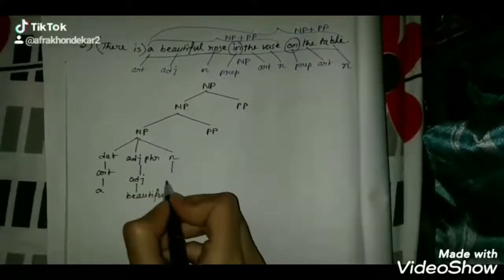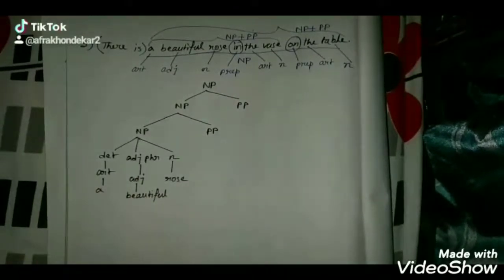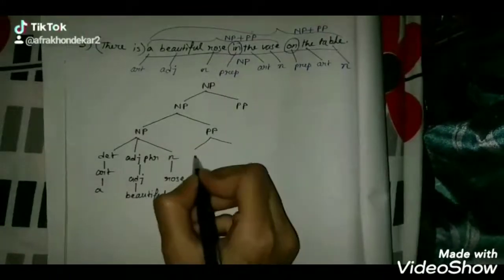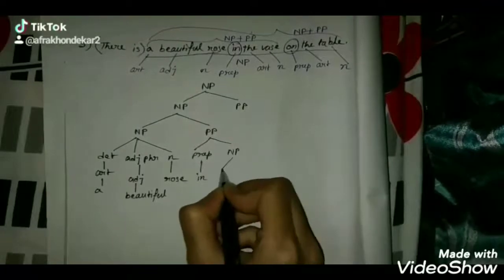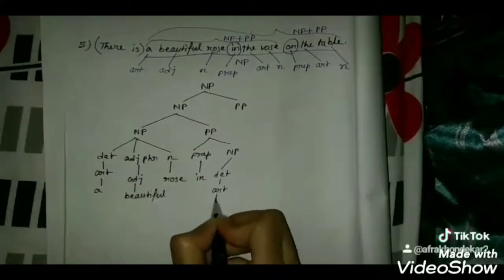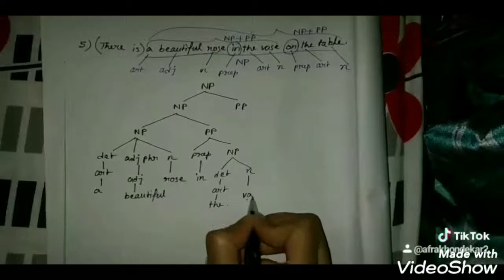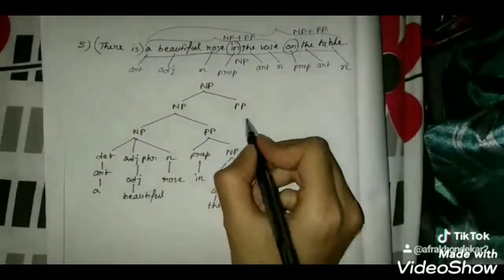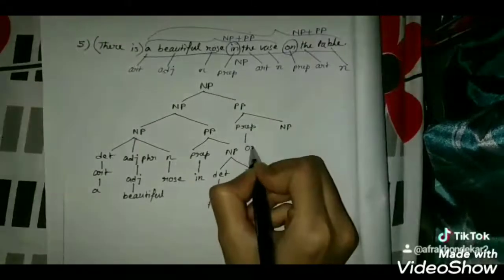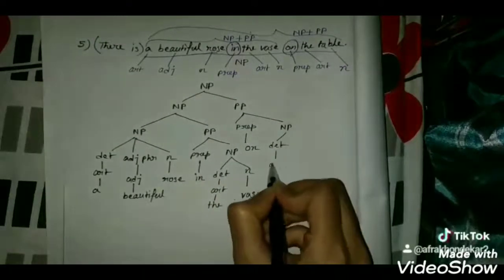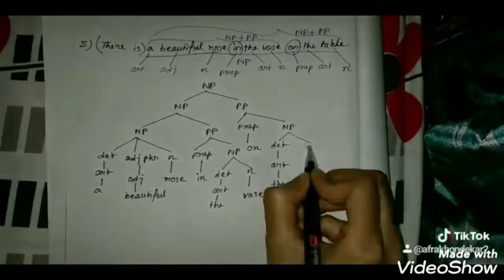N, rose. PP is preposition and NP, therefore prep, NP. In, determiner, article, the, N, vase. Now again, prep, NP. On is prep, determiner, article, the, N, table.